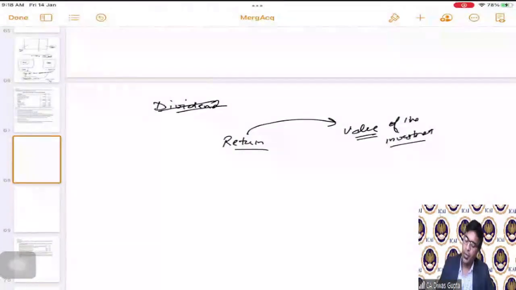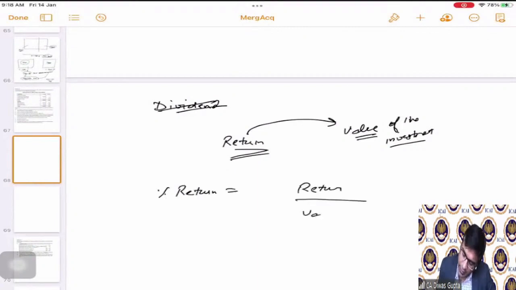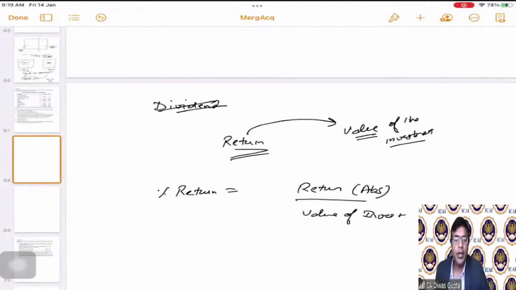Correct. So how are you going to do it? You need a percentage there. Correct, the percentage of return. So the percentage return is actually absolute return divided by the value of investment. I am saying this is ABS. ABS means absolute. Okay. Return absolute divided by the value of investment.